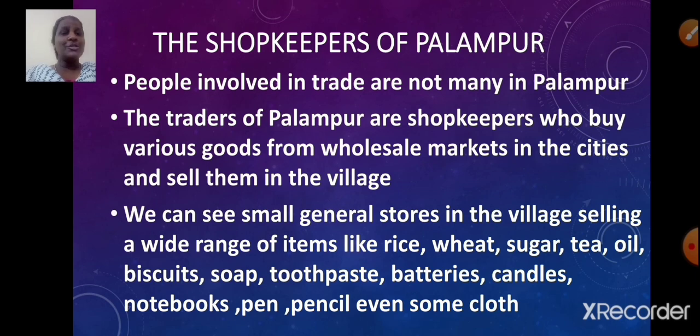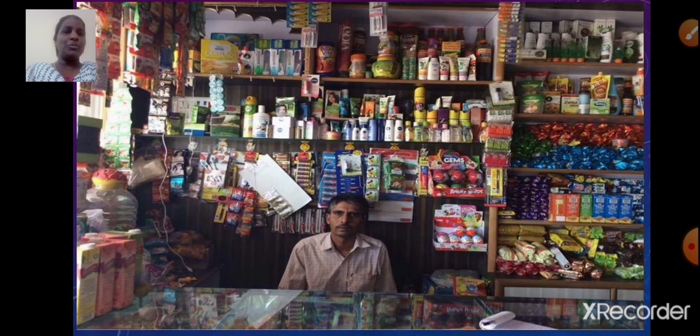We can see a small general store in the village selling a wide range of items like rice, wheat, sugar, tea, oil, biscuits, soap, toothpaste, batteries, candles, notebooks, pen, pencil, even some cloth. So villagers in Palampur can obtain various items through general stores.